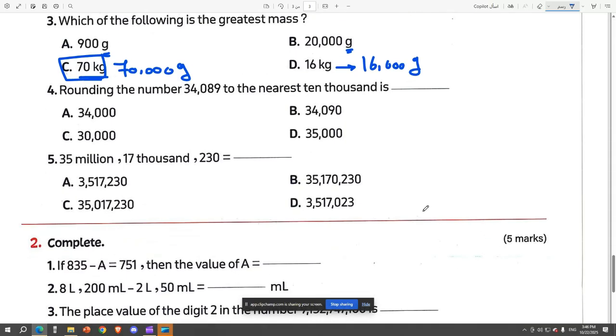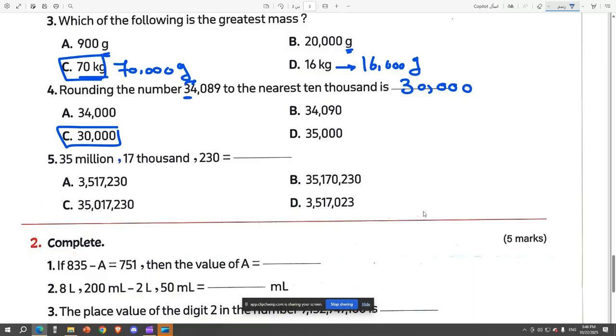So the next question says round the number 34,089 to the nearest 10,000. So we have 3 in the 10,000s place. Next to it, we have 4. So the 4 won't give the 3 anything. So the 3 is as it is, and the rest of the numbers will be 0. So this will be 30,000. Okay, that's actually pretty simple.